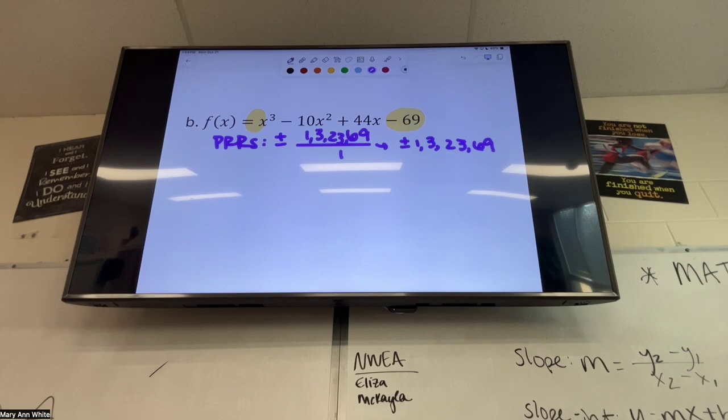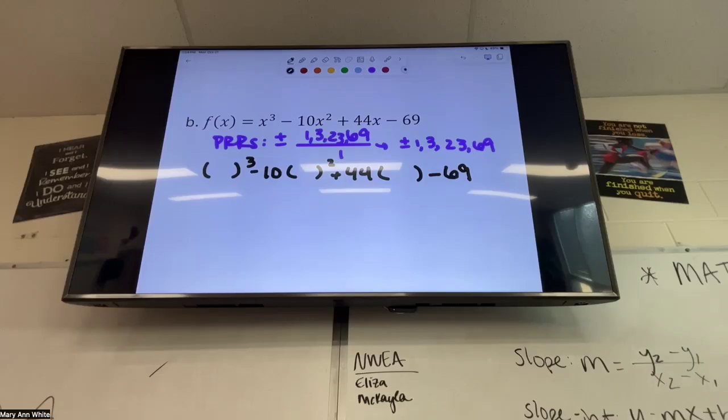Now, we plug those into my equation for x and we see which one will give me 0. When you get 0, that means it's a factor of this. You can, but if you can factor, that's way easier. So always look to factor or use the quadratic formula first. Let's make it as easy as possible.